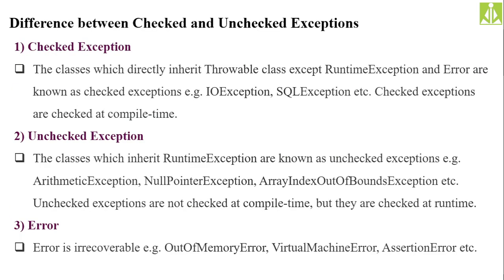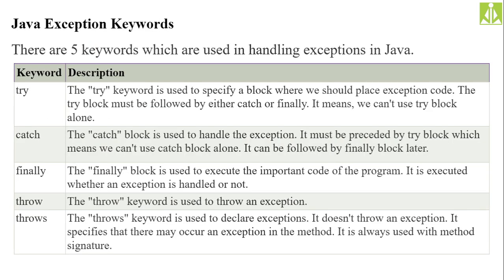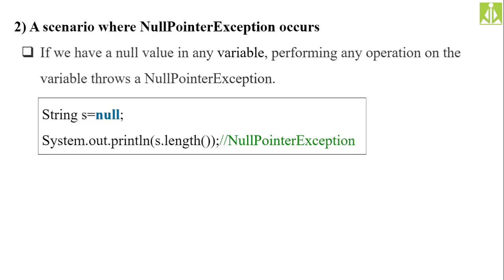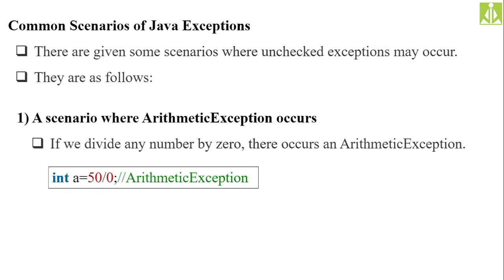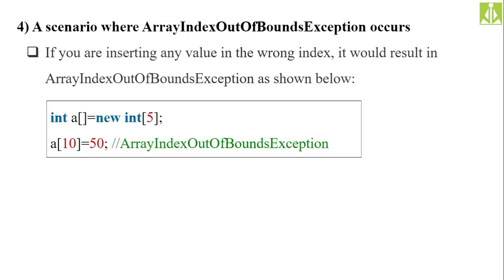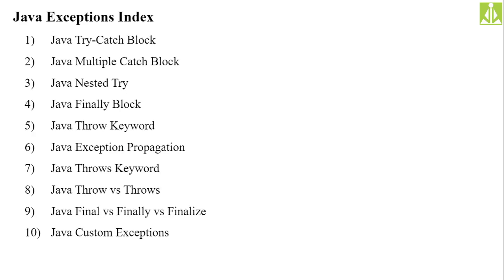The checked, unchecked, and error types of exceptions we discussed. The try, catch, finally, throw, throws keywords, we had a brief discussion on them. Then examples on exception handling we discussed: the different scenarios to generate an arithmetic exception, a null pointer exception, a number format exception, and an array index out of bounds exception. All these things we discussed with examples, and we said these 10 different topics we need to cover in exception handling. So we made the index over here, and we completed the first one, that is Java's try catch block.